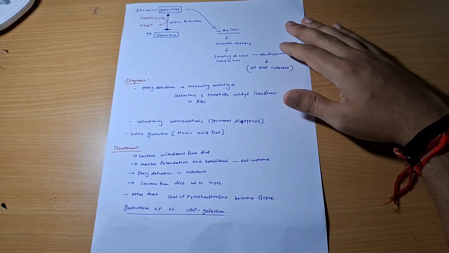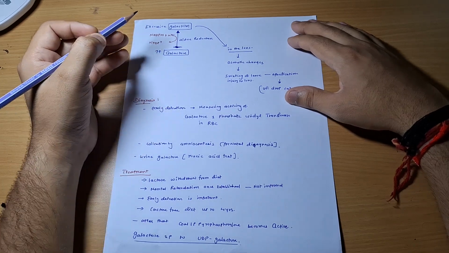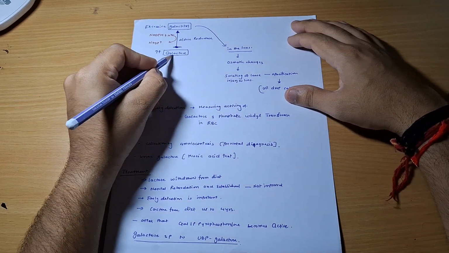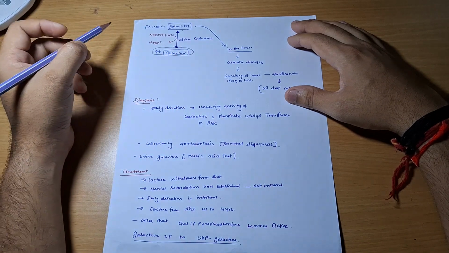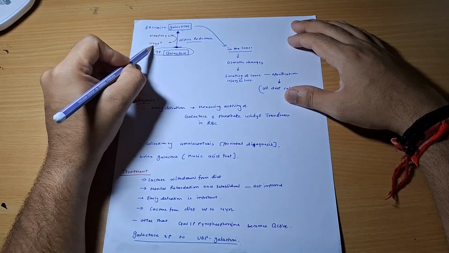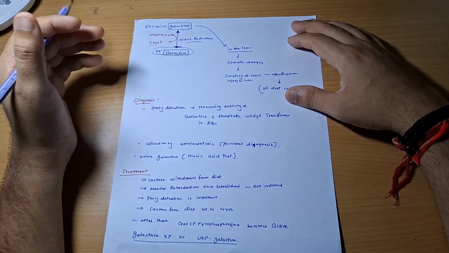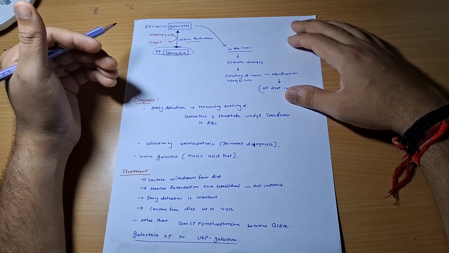So there will be a conversion of increased galactose to excess galactitol via this aldose reductase enzyme, and this is NADPH dependent. Okay, so more amount of NADP plus is going to be formed. Why?